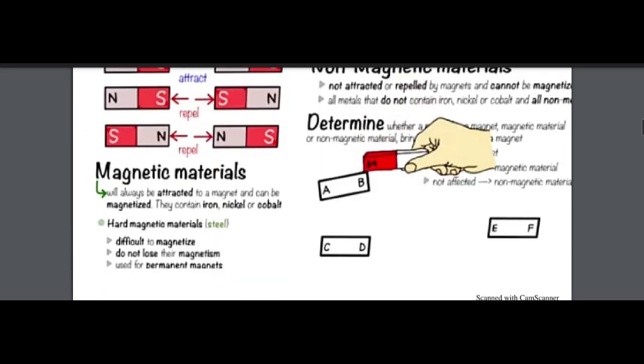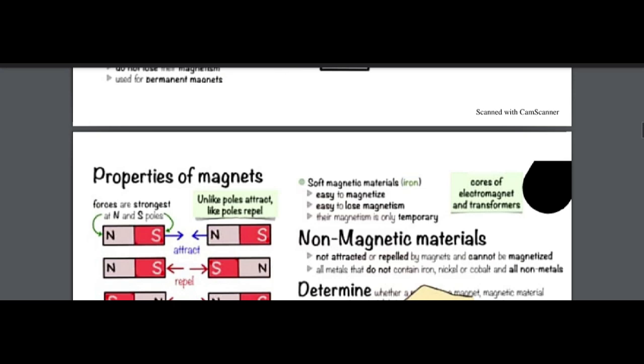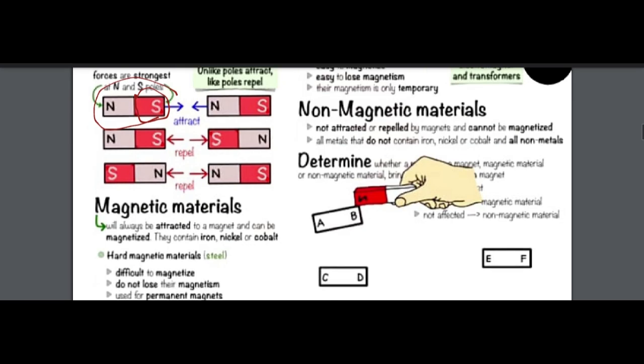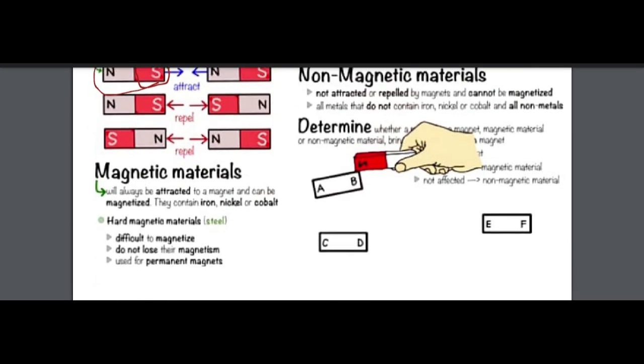Now B is also attracted by the north, because that is the whole magnet that is south. That is the south pole. So it is attracted by both to the north pole. Yes, because this is two magnets, like north and south. This is only this part. When I place it here and there, then it will be attracted by both of them. The whole part.